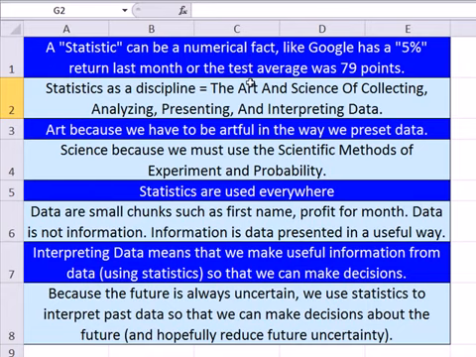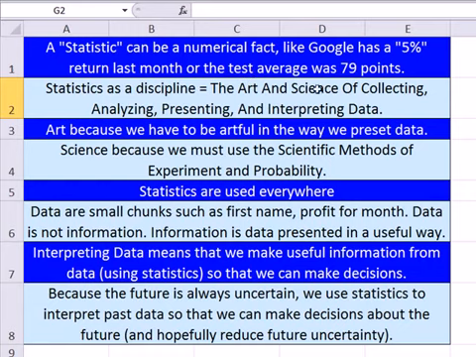Now, wait a second. Art? I would think of statistics like math, right? You do the math, there is an answer. Well, what art is there in that? Well, in statistics, there is very much an art. Statistics is not like math in that sense. For example, in the next chapter, we'll create frequency distributions, and there is a real art to deciding how to group the data. And actually, I'll show you an example in just a moment.